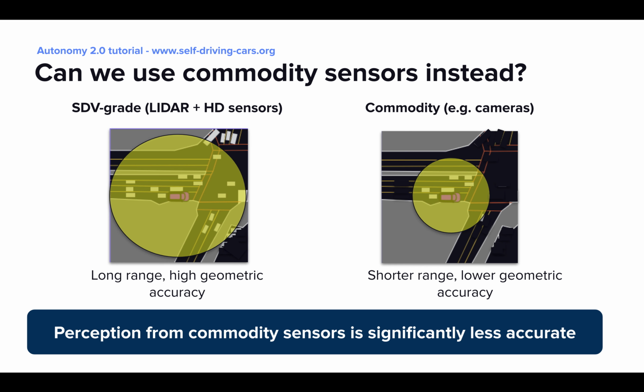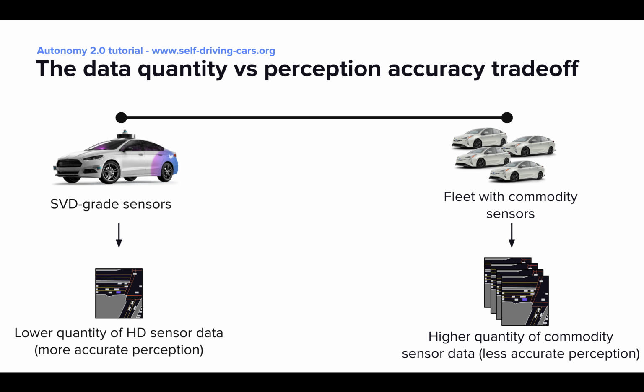Another option is to collect sensor data using commodity sensors like cameras, which scale well, but provide less accurate perception. For example, from cameras we cannot detect objects as far away or as precisely as we would from HD sensors. Essentially, we are faced with a trade-off between data quantity and perception accuracy. Sensors that today scale well give us higher quantity but lower accuracy, while HD sensors give us higher accuracy but lower quantity.